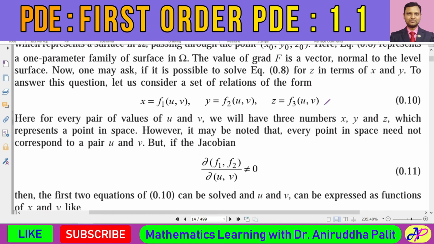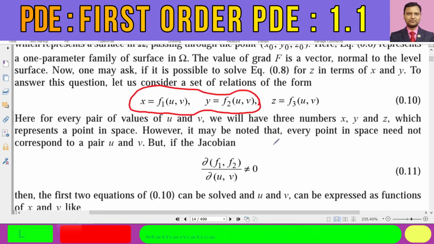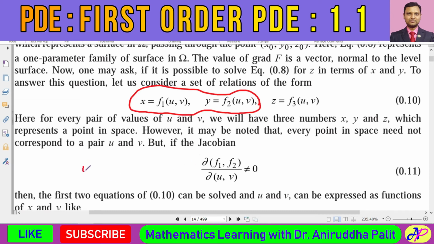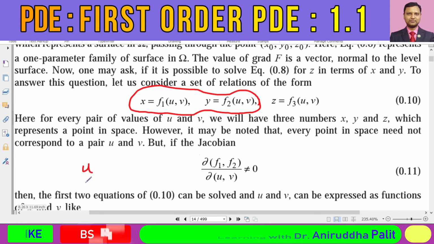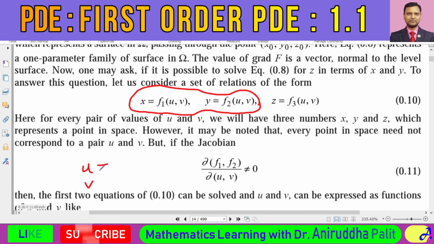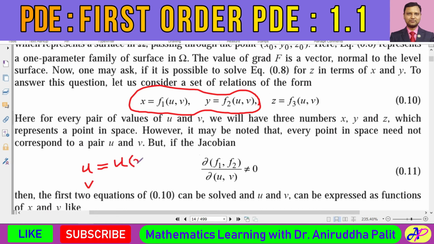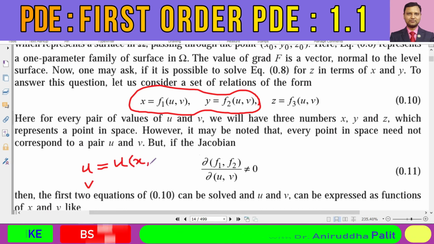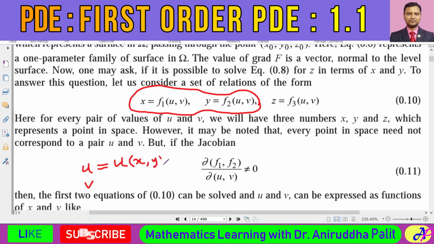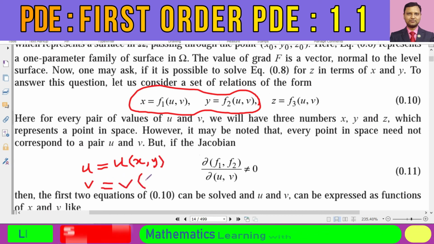In these relations, suppose it is possible to solve the first two relations and find u and v in terms of x and y, that is, u as a function of x and y and v as a function of x and y.